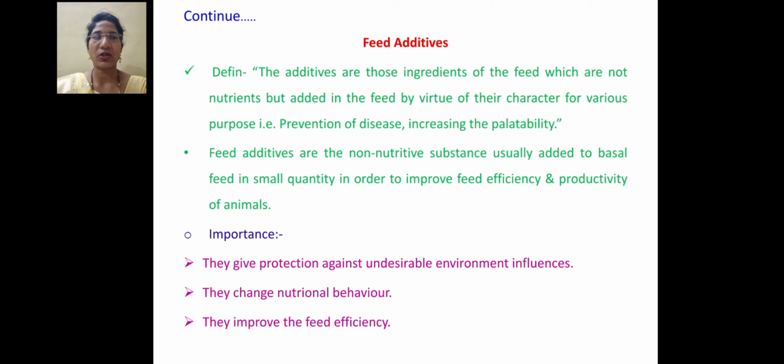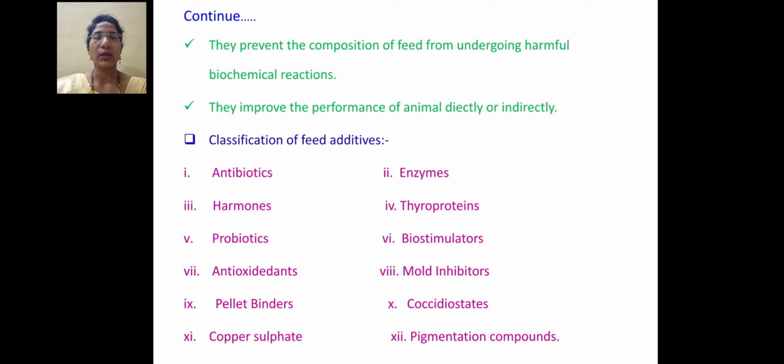They give protection against undesirable environmental influence. Then it can change nutritional behavior and improve the feed efficiency. It can also prevent the composition of a feed from undergoing harmful biochemical reactions, and it should also improve performance of an animal directly or indirectly.